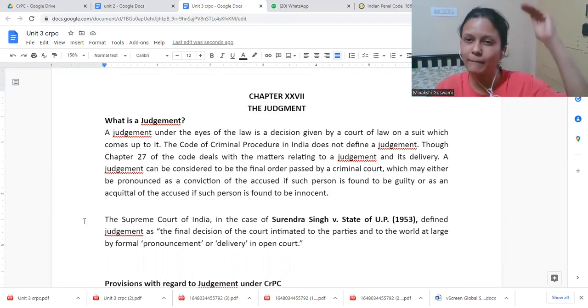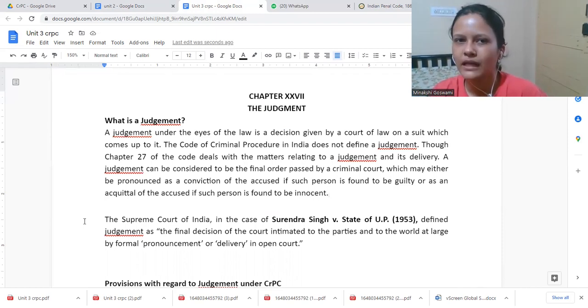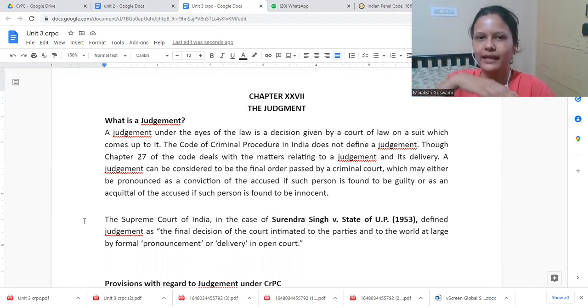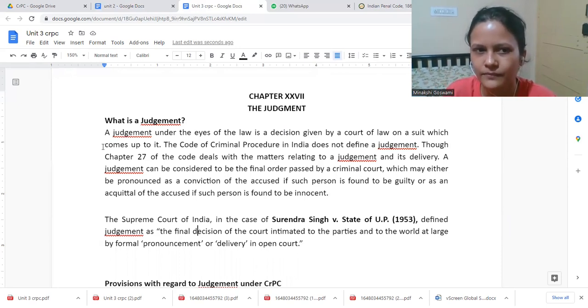So there would be multiple orders, and such orders also form part of the judgment. Finally, the judgment would be like a summary of what the entire thing was, but maybe the court gave 1 month's time for the person to travel to Delhi. Those things would not be written in the judgment. But if it is something important, that will be written in the judgment. So there will be multiple orders in one case and only one judgment you would see.